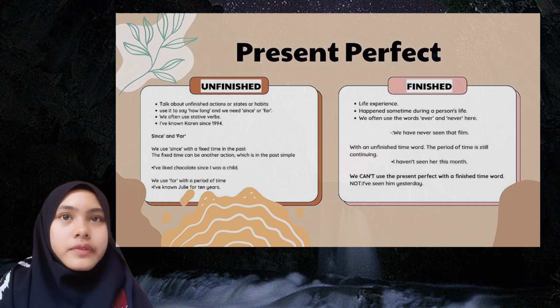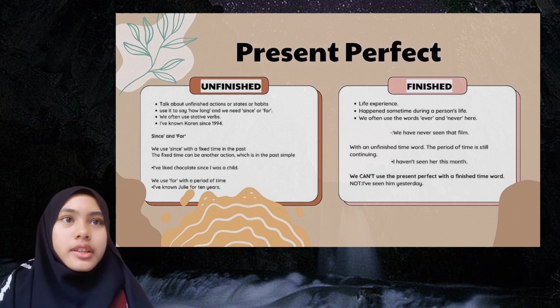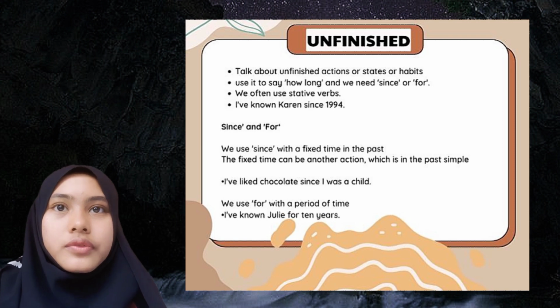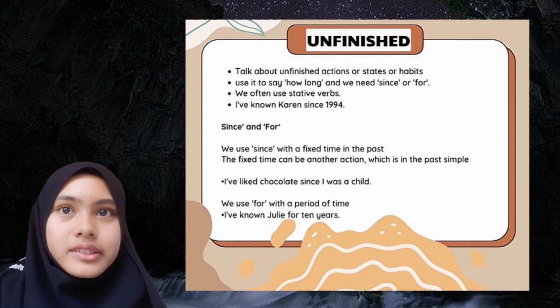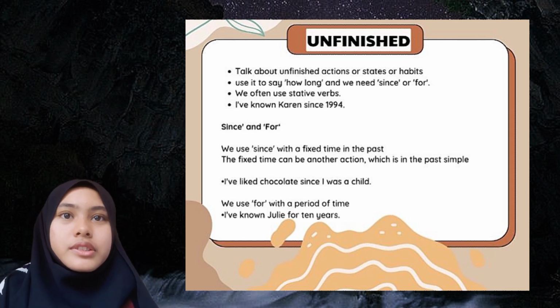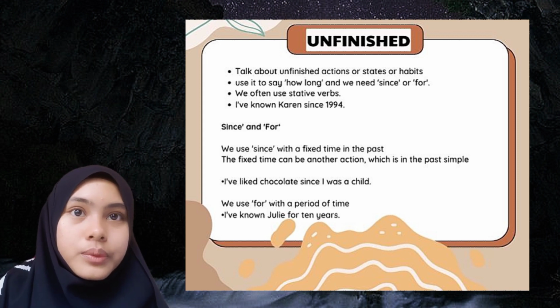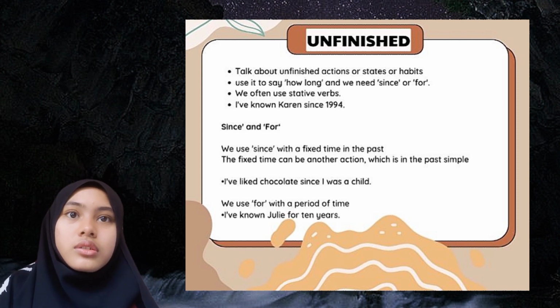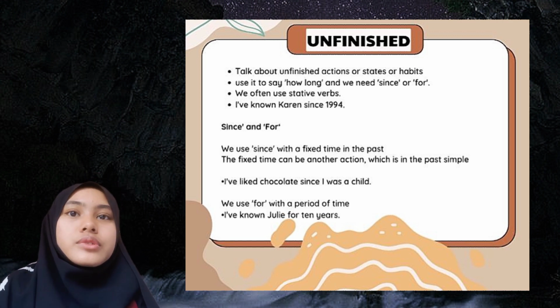Present perfect is divided into two categories. First, unfinished, and second, finished. In unfinished, we use this tense when we want to talk about an unfinished action or state or habits that started in the past and continue to the present. Usually, we use it to say how long and we need to use since or for. We often use stative verbs.